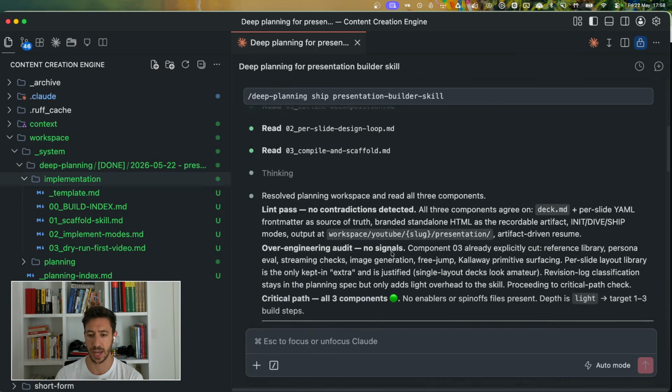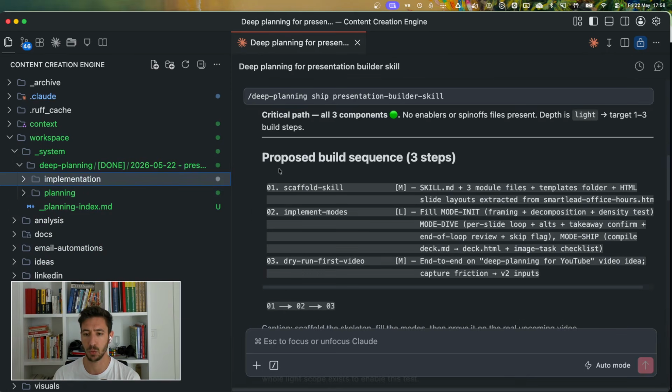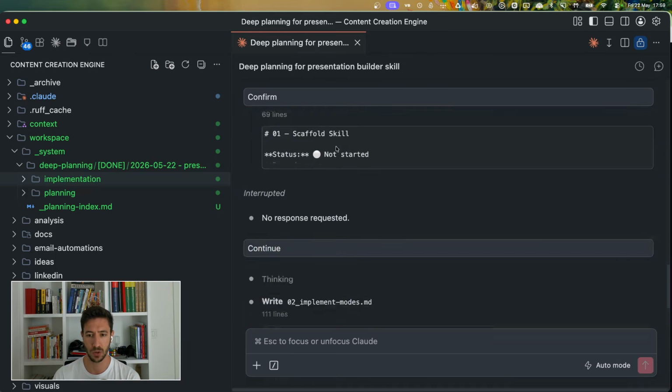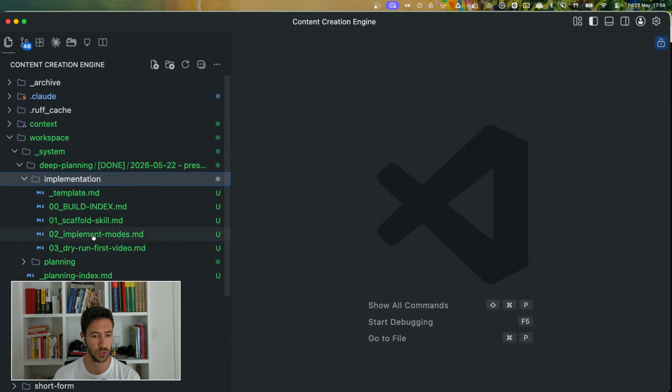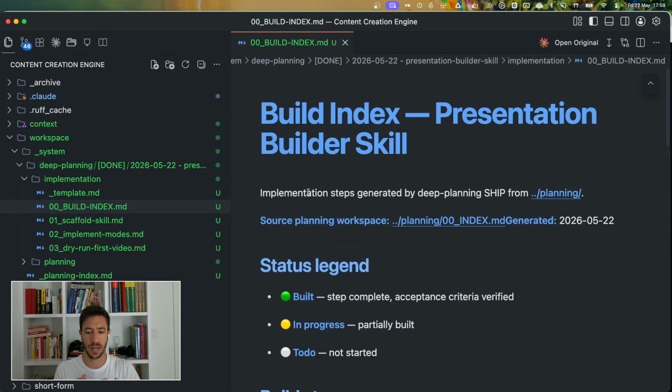So once this is created, the document will read all the different things that we created in the planning, and then go through how we can actually build what we created over here. So in this case, it mentioned, okay, let's scaffold the skill, let's implement the different modes, and then let's do an end-to-end plan of the first video. And I use this video as an example. The system created all the different components which you see over here, and the actual execution work is as easy as saying, please read these two documents and then implement what is present there.